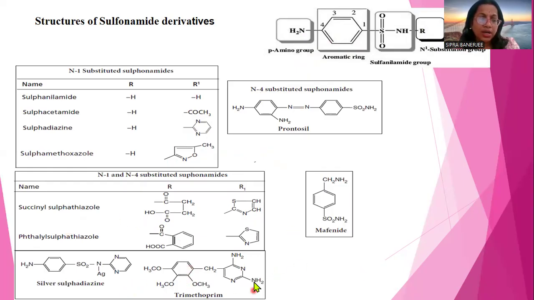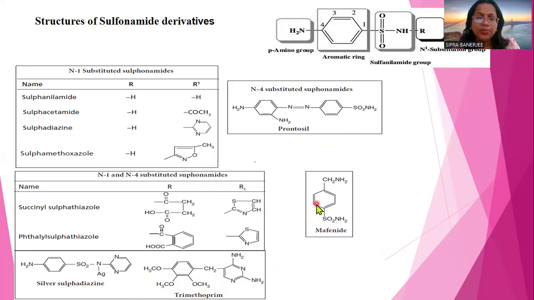And there is an important drug, trimethoprim, which has a structure that does not contain the sulfonamide ring, but has very good activity together with sulfamethoxazole. So this is trimethoprim, where methyl groups have been incorporated and a diaminopyrimidine ring has been introduced.